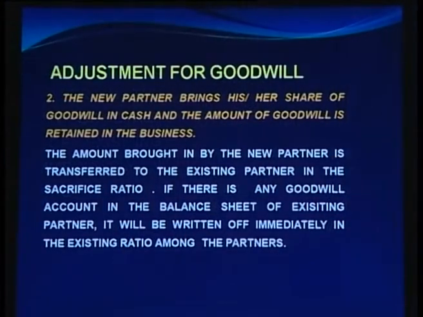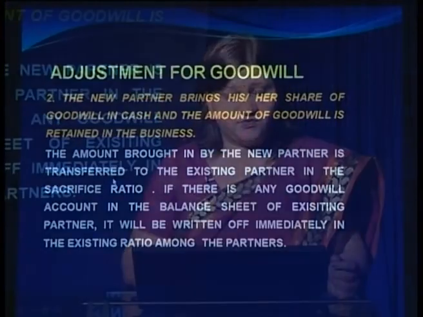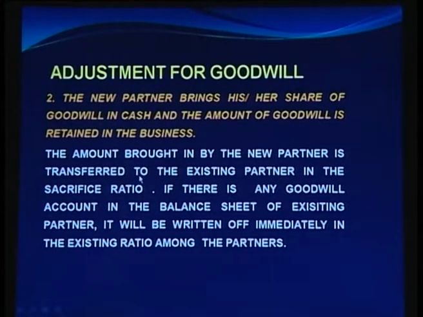The amount brought in by the new partner is transferred to the existing partners in the sacrifice ratio. If there is any goodwill account in the balance sheet of the existing partners, it will be written off immediately in the existing ratio among the partners. When we analyze this accounting transaction, we can see that the new partner has brought the money, and that amount is to be transferred to the existing partners' capital accounts in the sacrifice ratio.